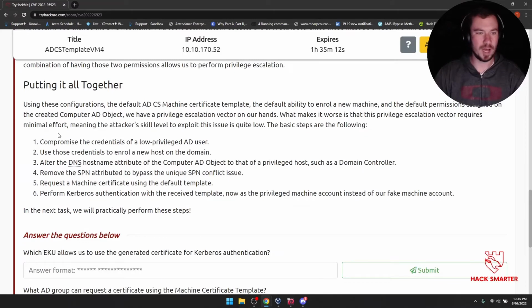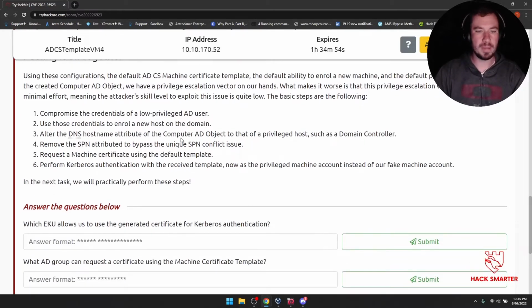The basic steps are the following. 1, compromise the creds of a low privilege AD user. And if you watch our Breaching AD series, I did 2 parts to Breaching AD. That's what you would do. Step 1, breach AD. Step 2, use those creds to enroll a new host on the domain. That's like enroll a new computer.